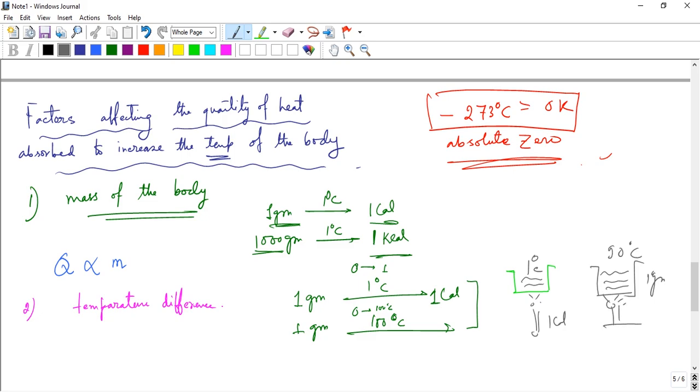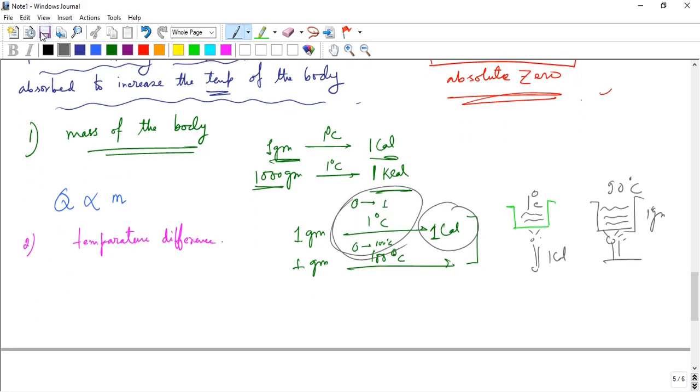We need more heat to raise the temperature from 0 to 90 degrees. So heat and temperature difference are directly proportional: Q is proportional to delta T. If the temperature difference is more, more heat is needed for the same mass. I repeat: for the same mass, a larger temperature difference needs more heat to reach the upper temperature.